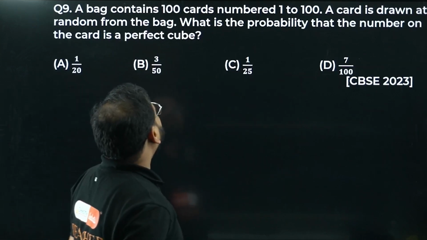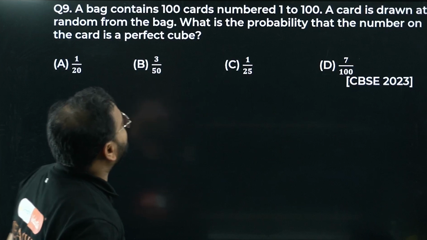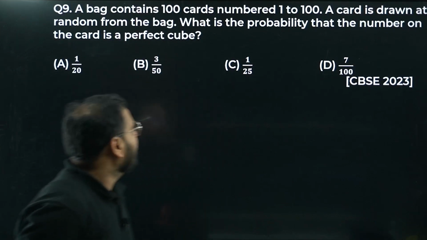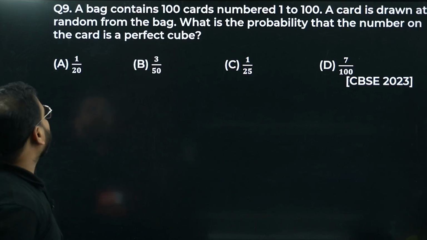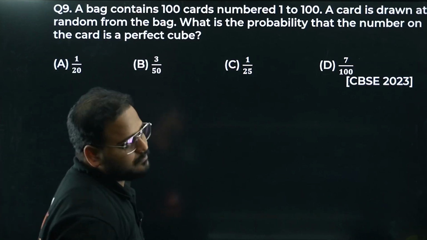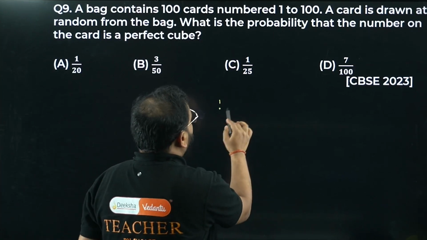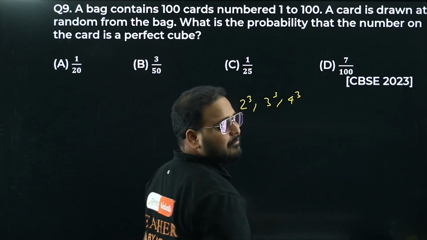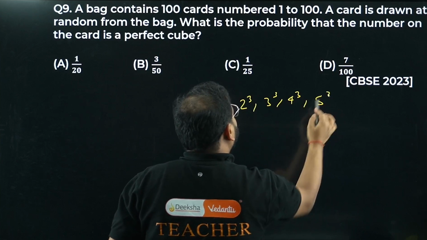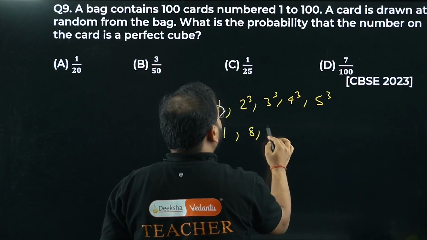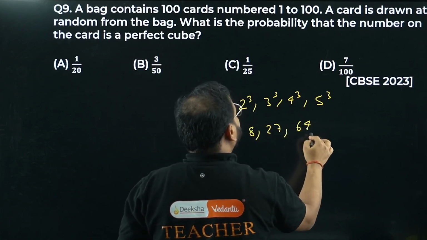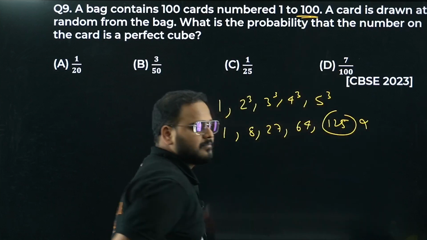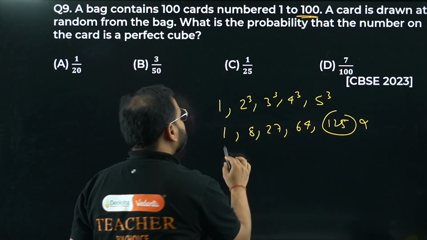Moving on with question number 9. A bag contains 100 cards numbered 1 to 100. A card is drawn at random from the bag. What is the probability that the number on the card is a perfect cube? Perfect cubes are simple. 1 cube, 2 cube, 3 cube and 4 cube. We can't take 5 cube. Let's try. 1 cube is 1, 2 cube is 8, 3 cube is 27, 4 cube is 64, 5 cube is 125. Can't be taken because the limit is 100. It means we have only 4 such cards.